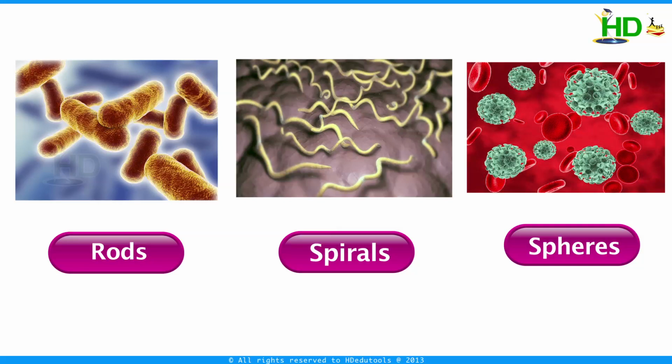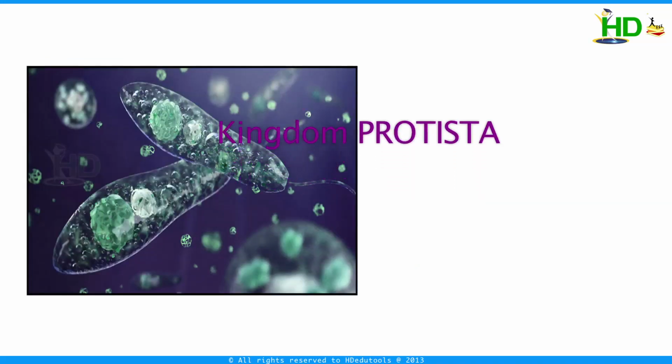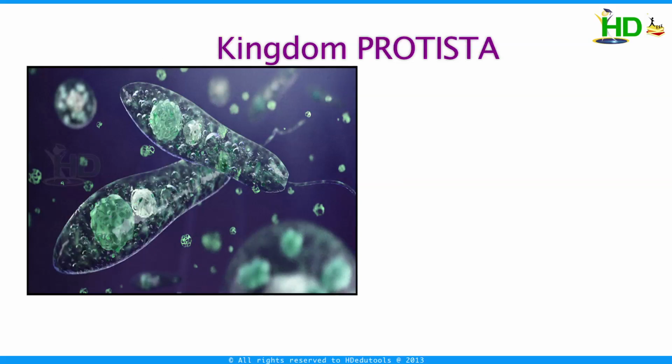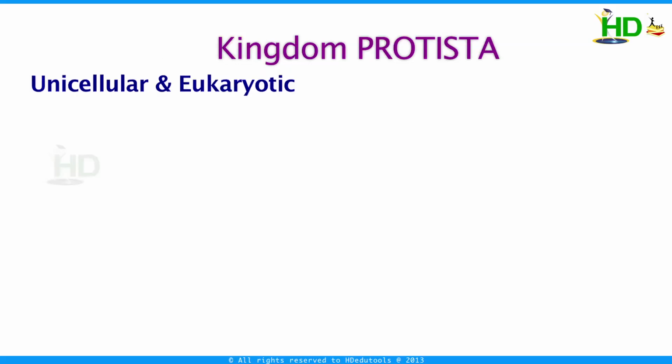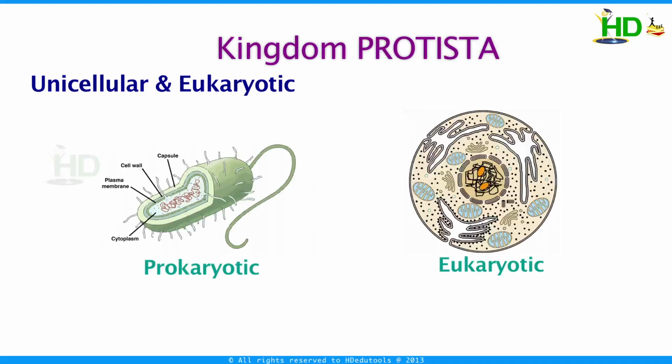The second one is kingdom Protista, more appropriately Protoctista. This is unicellular and eukaryotic. Okay, what is the difference between prokaryotic and eukaryotic? Prokaryotic means no organized nucleus.